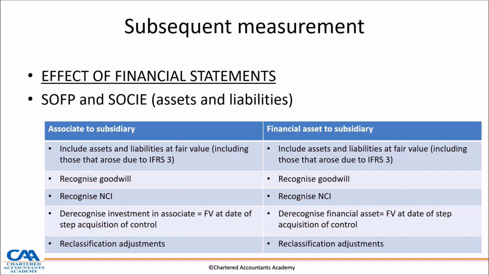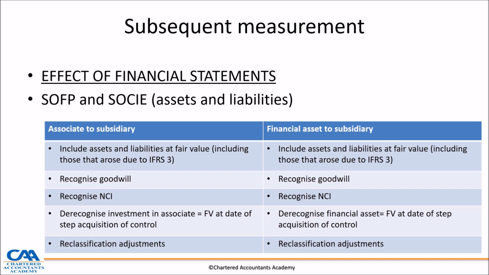It's very important that one understands how a step acquisition affects the statement of financial position and the statement of change in equity. So from an associate to subsidiary, all the assets and liabilities are initially included at fair value at acquisition date, and subsequently measured accordingly, depreciated, revalued, which means at the end of the year, we expect to see all the assets and the liabilities of the subsidiary together with that of the parent.